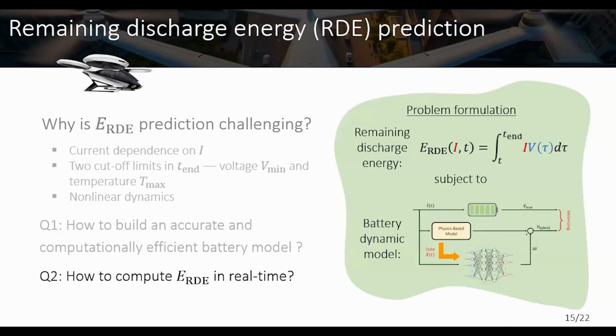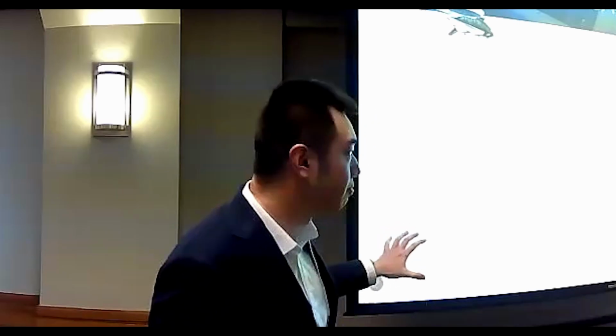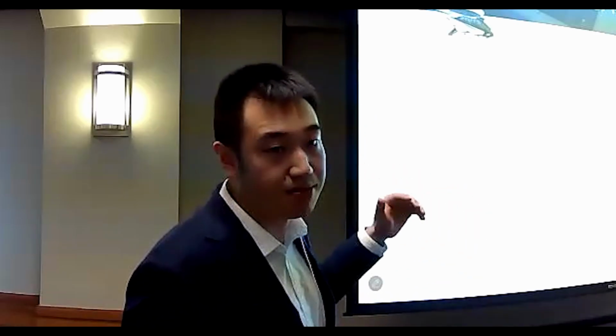We need to answer the second question, because in the problem formulation, we already defined a concept that makes sense for the electric aircraft. And we also have a dynamic model that makes sense for making predictions from low to high current. The next question is how to compute this integration, which is the remaining discharge energy of the battery, in a real-time manner, right?